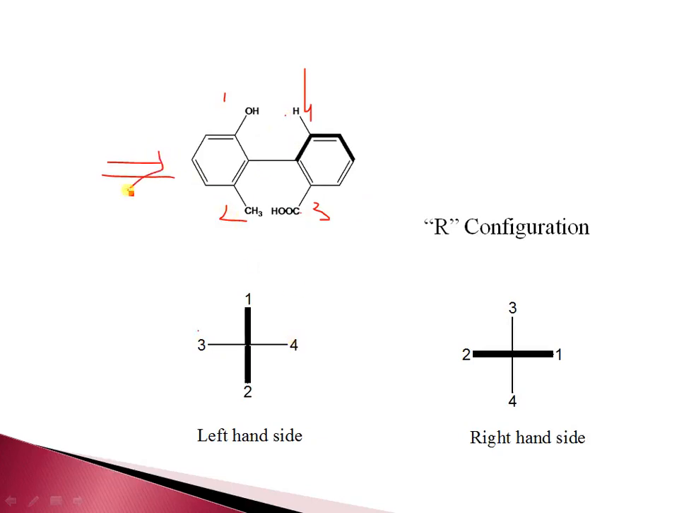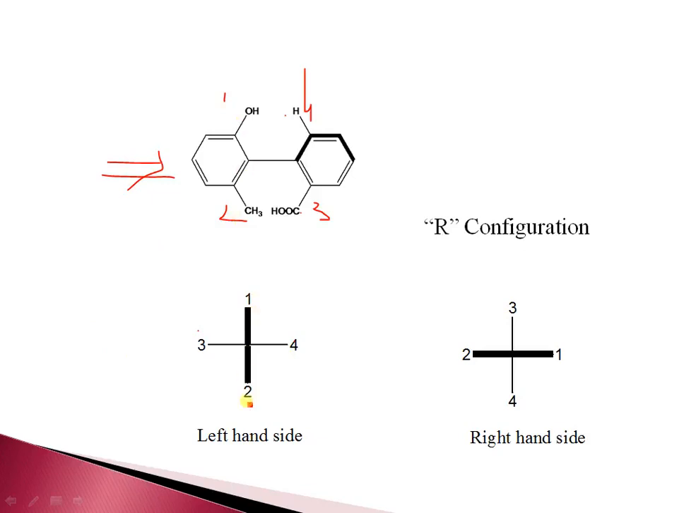From this view, we can view this molecule from the left side. Groups from the plane should be put on the vertical line. These are on the vertical line.